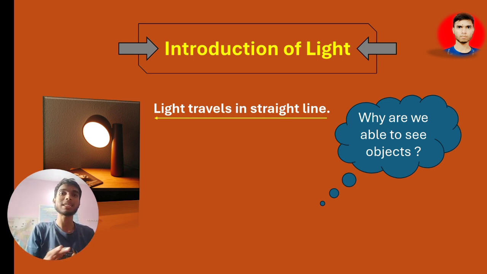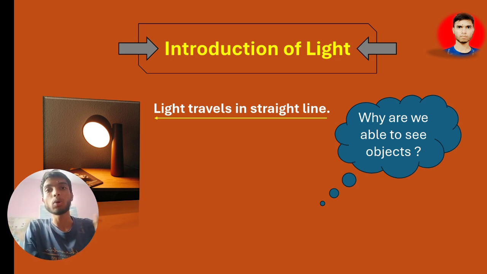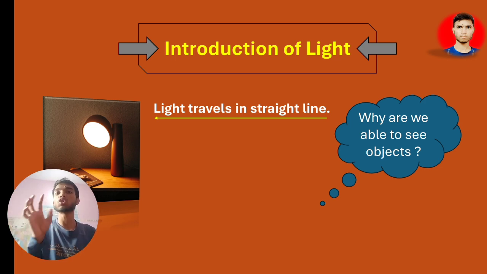Then again it happens again and again. This process keeps going on because light is coming. So that's how we are able to see all the things that are surrounding us, because of light.